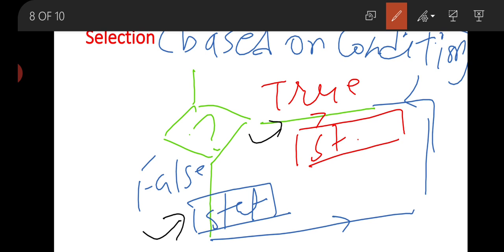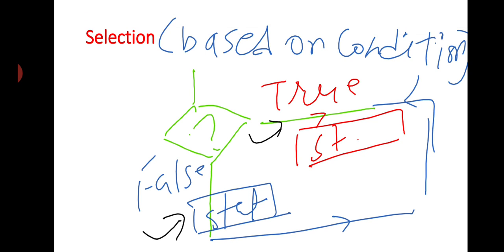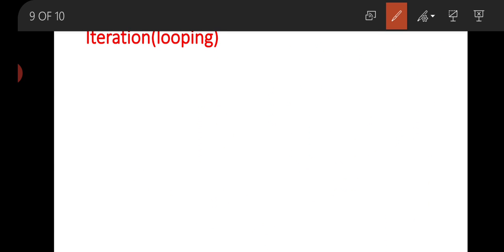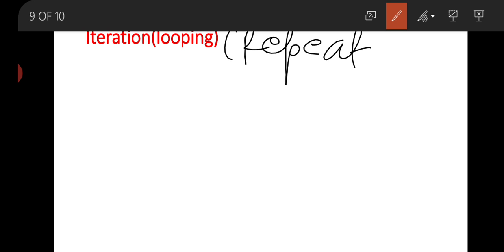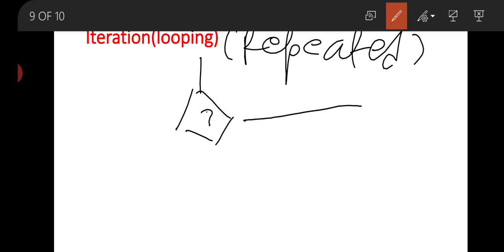Now our next one is flow of control about looping, that means based on repetition and repeated action. Here also a condition will be checked.